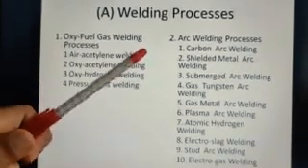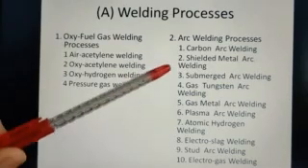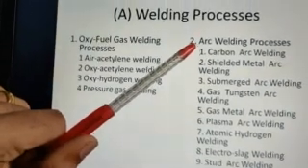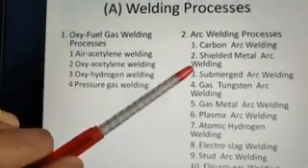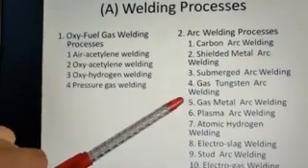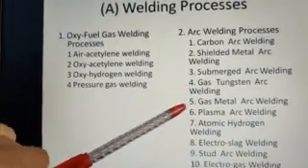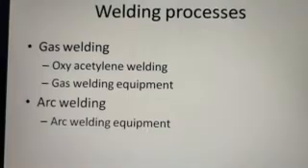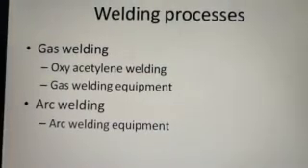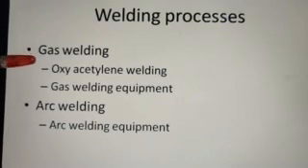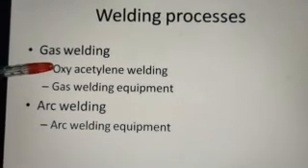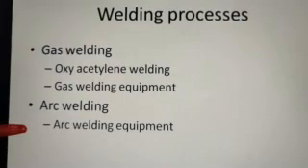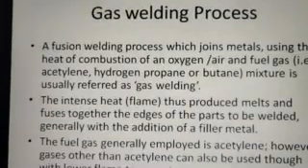And we will also see arc welding process and its equipments in this session, and later in another session we will see more in detail about carbon arc welding, shielded metal arc welding, submerged arc welding, TIG and MIG. So these are all the welding processes that we will be seeing in the sessions coming up. So in today's session we will be seeing about gas welding, namely oxy-acetylene welding, which we will be seeing in detail, then the gas welding equipments, and then we will move on to the arc welding and arc welding equipment. So let's start off with gas welding process.